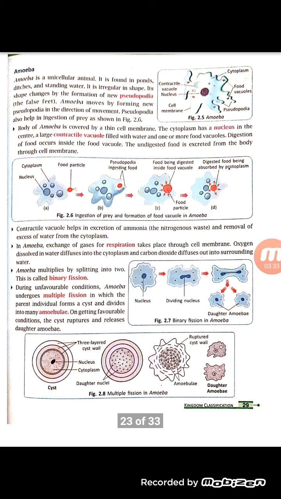Then during unfavorable condition, what will happen? It will prepare a wall around itself so that it can undergo the unfavorable condition, and when this wall, the cyst, gets broken during the favorable condition, it ruptures and produces a number of daughter amoeba, and this process is called multiple fission. Binary fission means two daughter amoeba are formed, and multiple fission means a number of daughter amoeba will be formed.